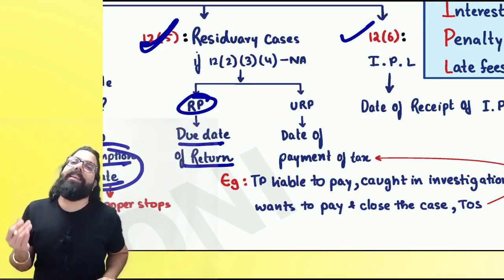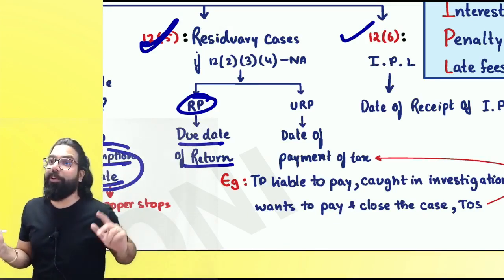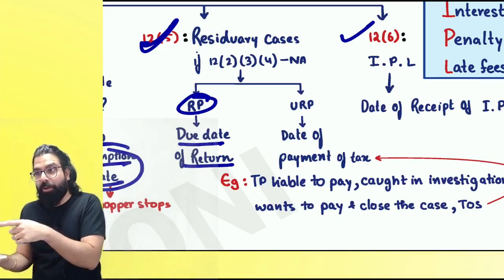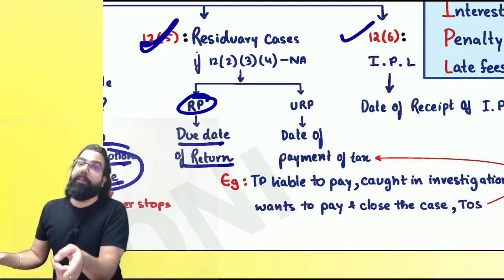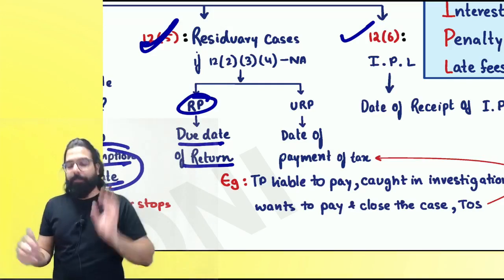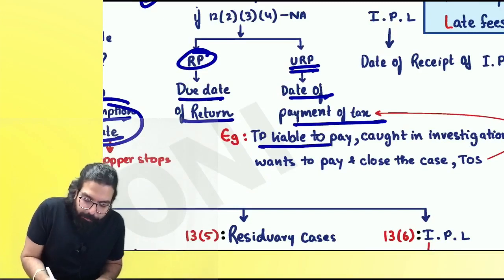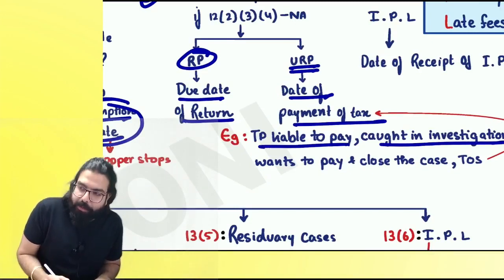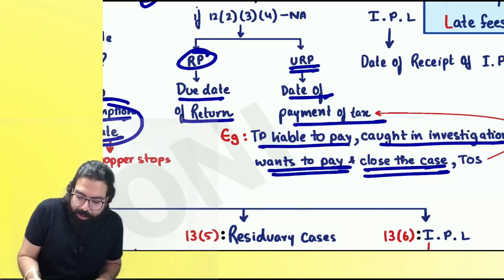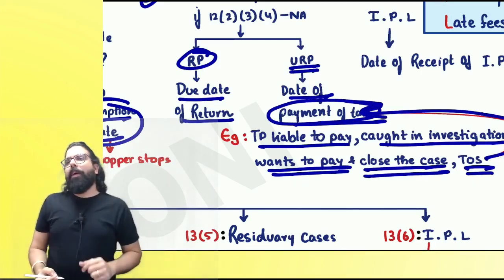Sir, I have to pay GST, but I did not take registration at all. What is the due date? There is no due date for me. The government told, hey, you want to go to jail or you want to pay? So you will say, okay sir, I will pay. I want to close the investigation, I will pay. The day you pay, that day is your bad day. Everyone over here, in the case of an unregistered person, the date of payment applies. The tax-payable person was caught in an investigation. He wants to pay and close the case. Then the time of supply will be the date of payment.